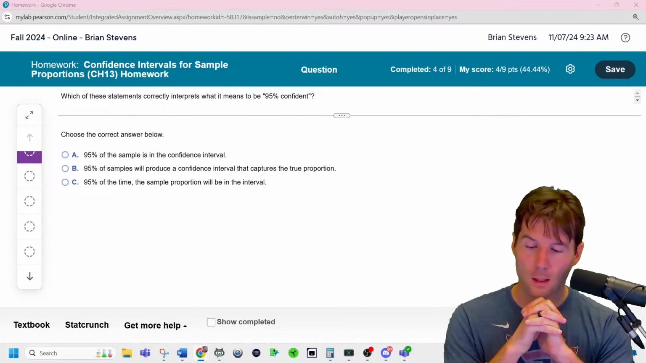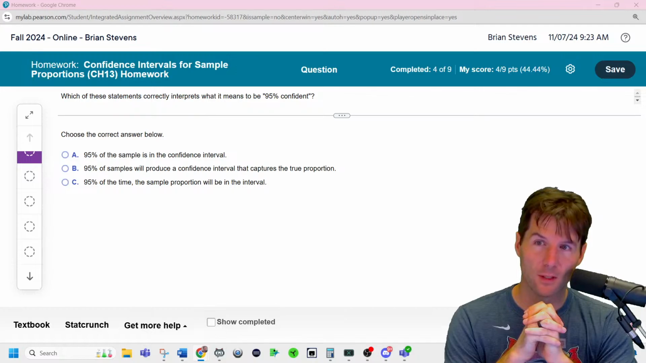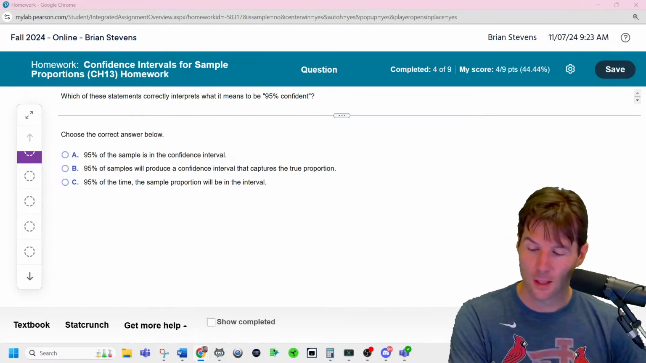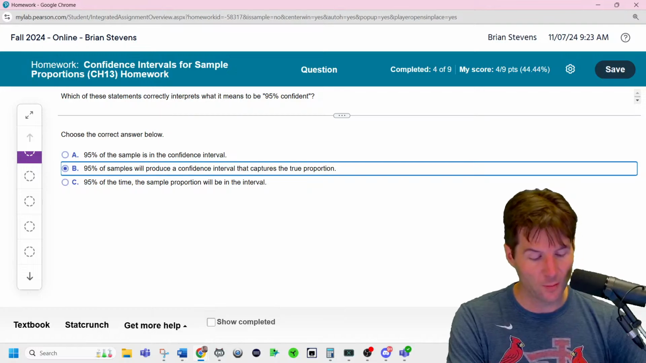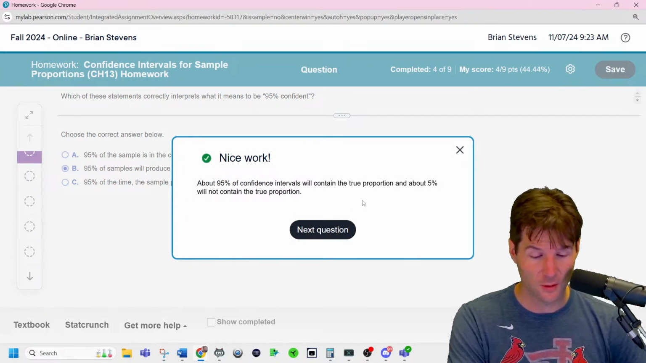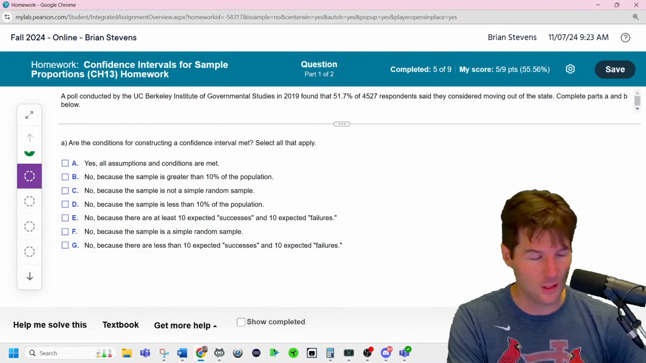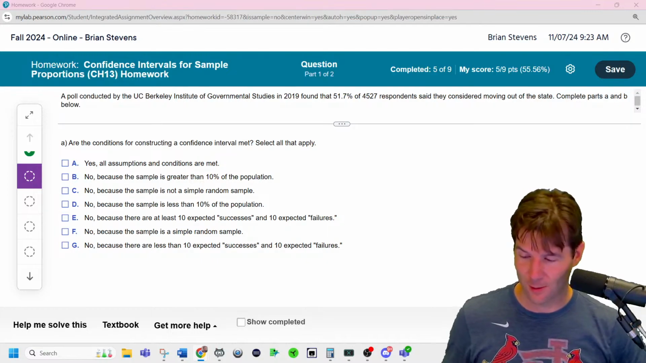Okay. Which of the following correctly interprets a 95% confidence interval? 95% of samples will produce intervals that capture the true proportion, because that's what we're trying to find. It says about 95% of confidence intervals contain the truth, which means 5% of the intervals will not contain the truth. Law of large numbers. So, an easy one.